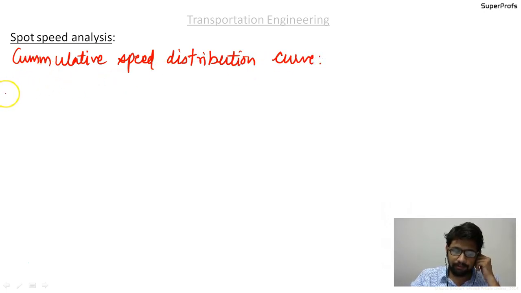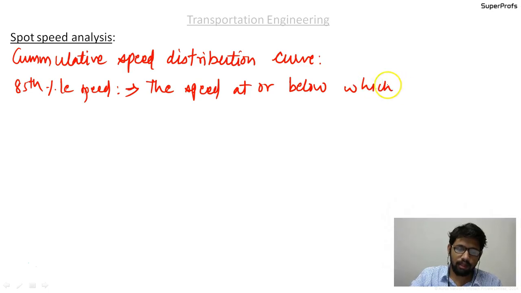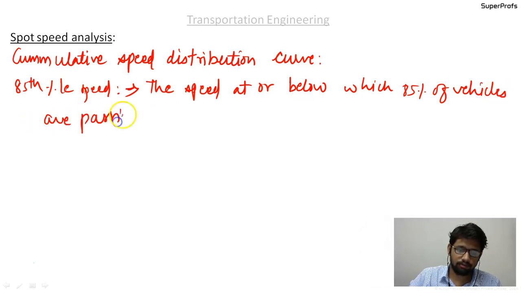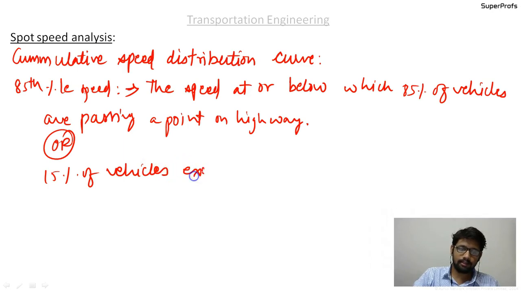Where 85th percentile speed is the speed at or below which 85% of vehicles are passing a point on highway, or you may say that 15% of vehicles exceed the speed at that point.